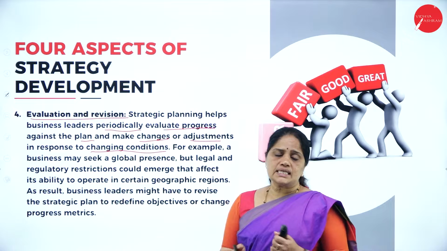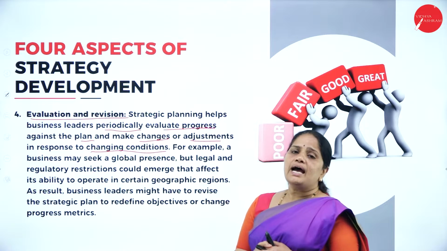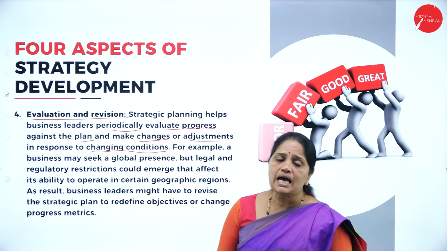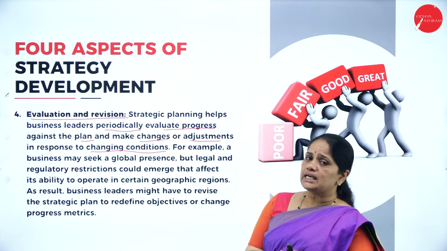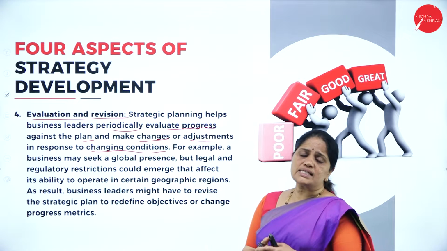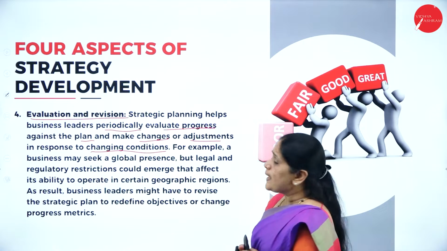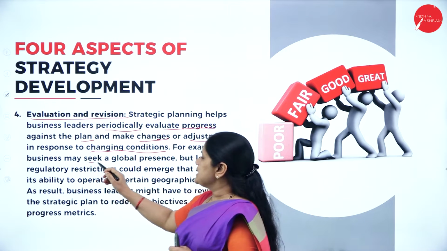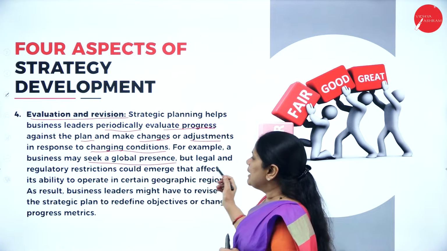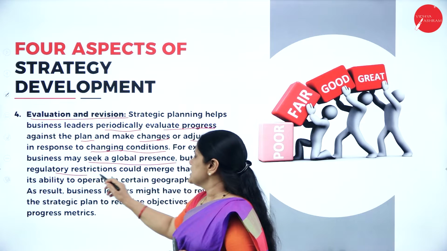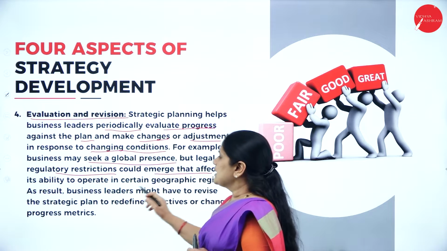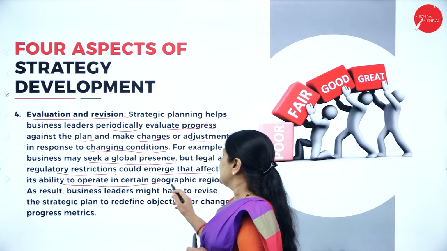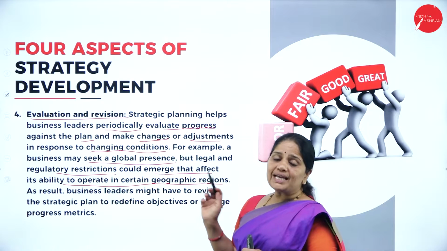What are the changing conditions of the business and how the business has to adjust to them? These are all the things which the strategic planners have to think of. For example, a business may seek a global presence, but legal and regulatory restrictions could emerge that affect its ability to operate in certain geographic regions.